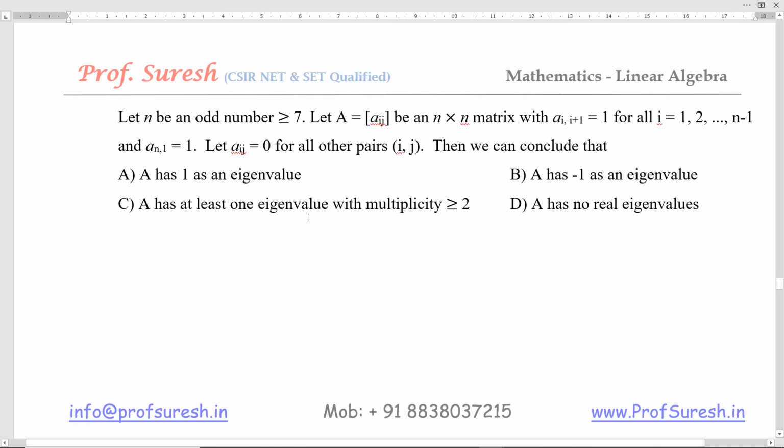A has at least 1 eigenvalue with multiplicity greater than or equal to 2? This is not possible. எந்த eigenvalue more than 1 time வராது. 1 is the only eigenvalue with multiplicity 1. All other eigenvalues are complex numbers. They are also with the multiplicity 1.